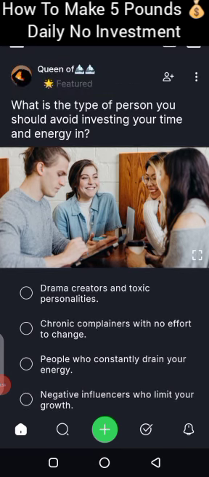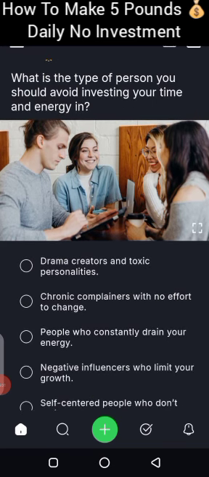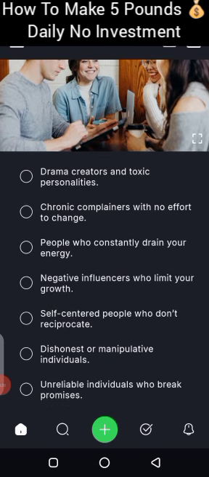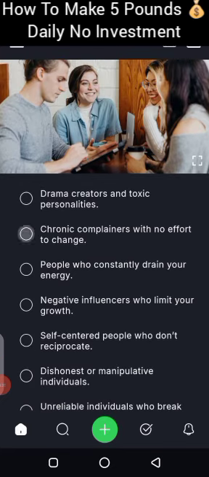What is the kind of people you should avoid investing your time in? So here the options say: drama creators and toxic personalities; chronic complainers with no efforts to change; people who consistently drain your energy; negative influencers who limit your growth; self-centered people who don't reciprocate; then dishonest or manipulative individuals, unrealistic individuals. Whichever one you choose, you get your coin. Based on my opinion, I'm going to choose negative influencers who limit your growth. I think that's my own choice. I don't know about you.